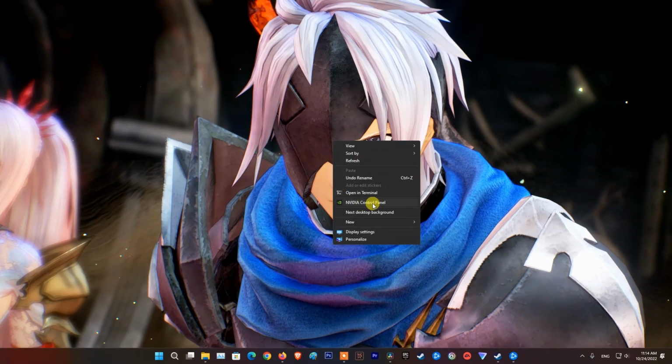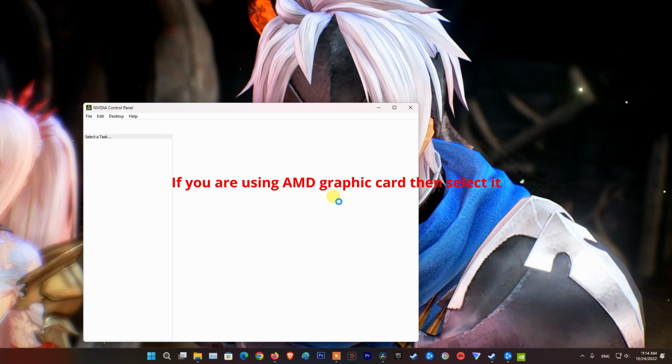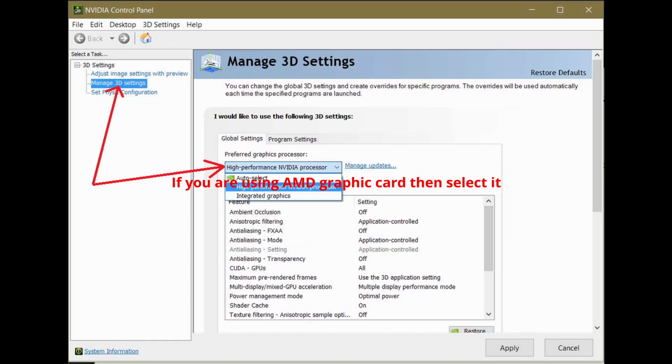If not working, then go to Desktop. Right-click on the desktop and select NVIDIA Control Panel. Click on Manage 3D Settings. Then click on Global Settings. And choose High Performance NVIDIA Processor. Click Apply. Now, go back and start Modern Warfare 2 again.